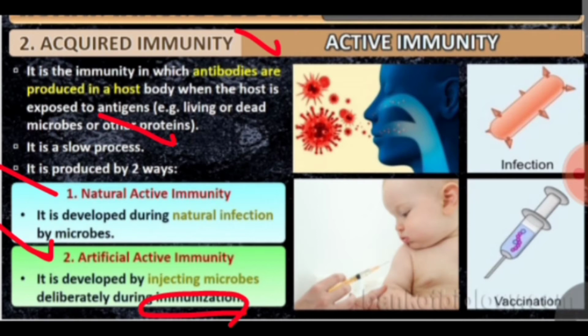So in acquired immunity, active immunity is basically responsible for the production of antibodies because of exposure to the antigen. It is produced in 2 ways. One is natural active immunity because of natural infection. Second, artificial active immunity because of immunization.